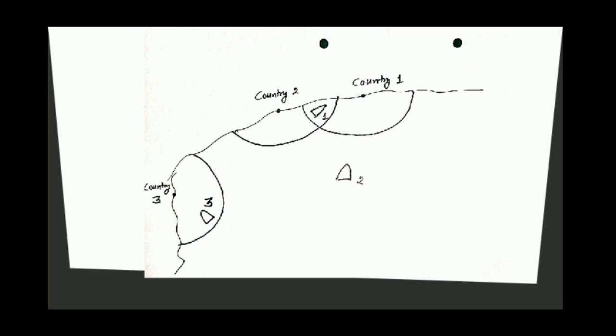So I drew 3 countries named country 1, country 2 and country 3. As in the diagram, ship 1 is in the territorial region, which is under the 12 nautical mile range from the country 1 and country 2 baselines. So the flag state of ship 1 is bound to provide data of ship 1 to country 1 and country 2 registered authorities through International Data Exchange. But if country 3 wants to fetch data of ship 1, then country 3 will not be able to do that.